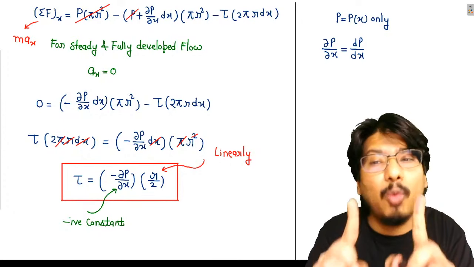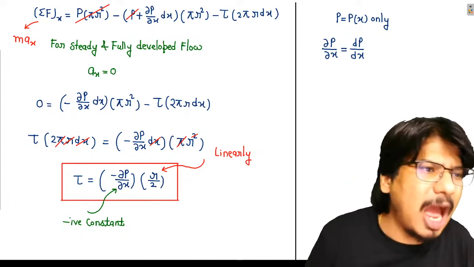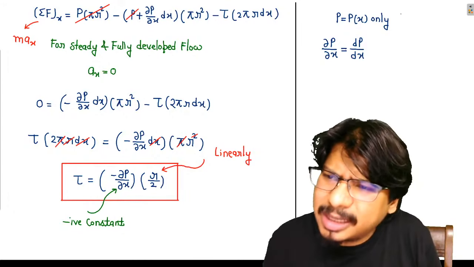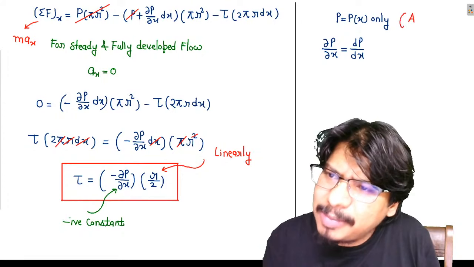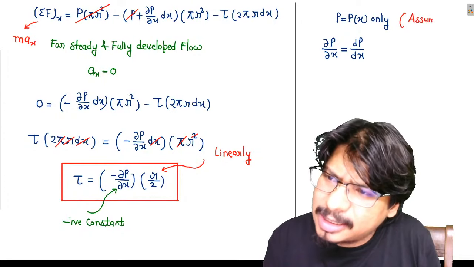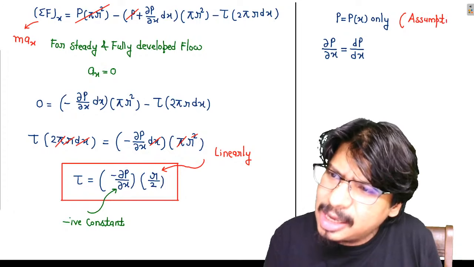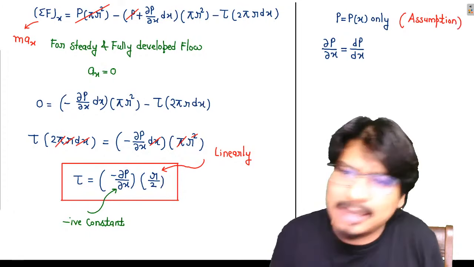Generally this is the case, pressure will be changing in x direction only, and if this is the case, dou p by dou x and dp by dx are same.